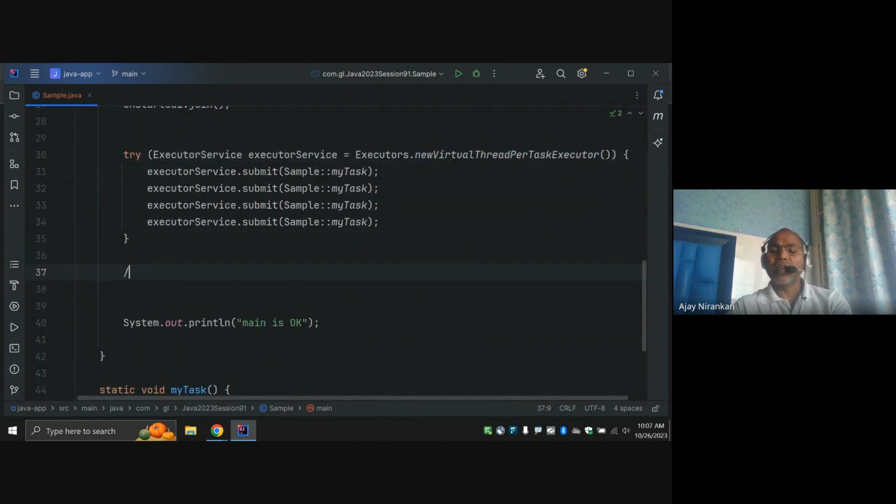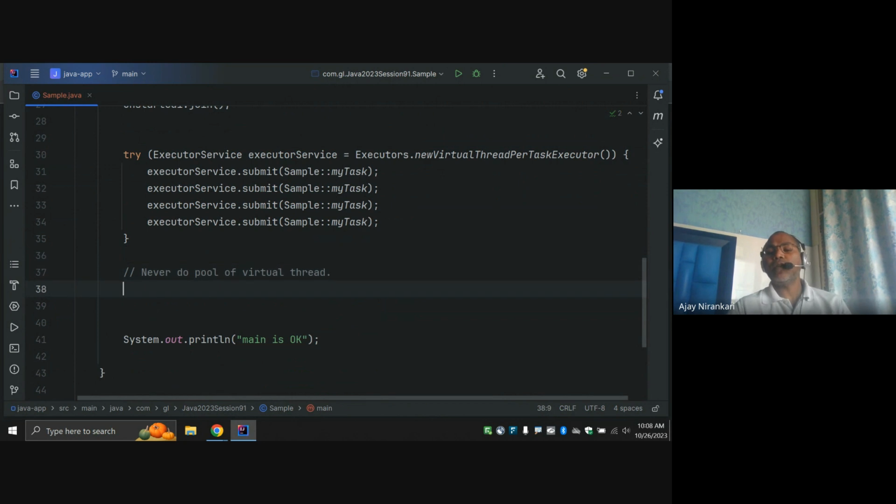First guideline: never do a pool of virtual threads, because it makes no sense. A virtual thread means a Java-managed thread, so why are you pooling? Pool means this is a costly resource that you can reuse. So Java says never do a pool of virtual threads.